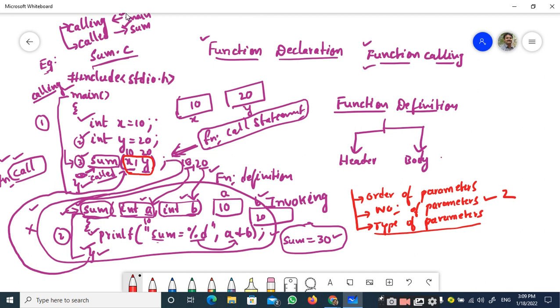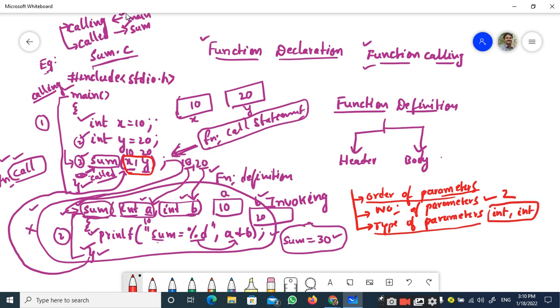So, both int comma int are passed from this calling function. And the order of parameters is also very important. Order of parameters means, in this example, we have taken int comma int. These are the type of parameters and the order is int comma int.